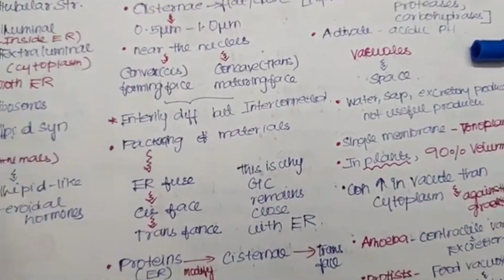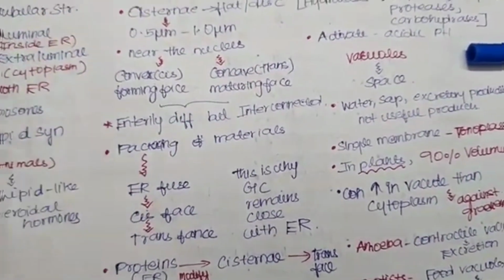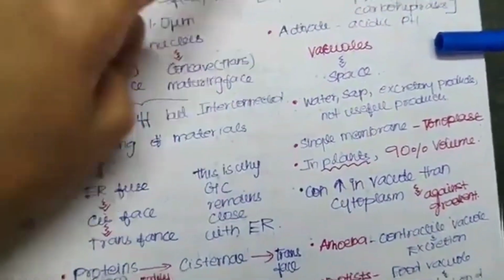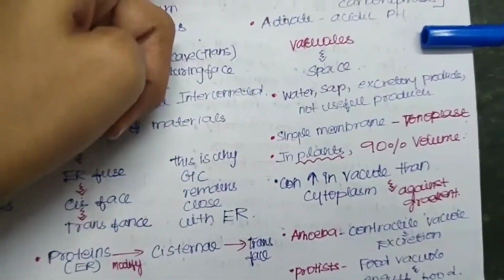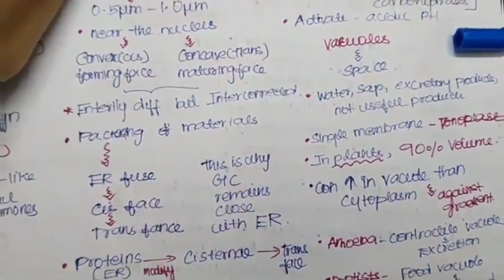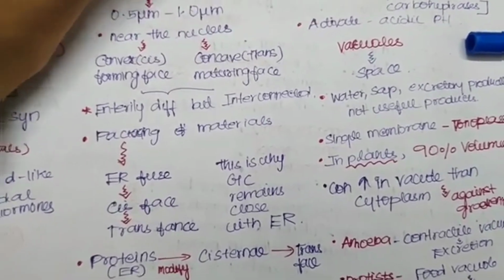Whether the organelle is made up of single membrane or double membrane, how to memorize it, I have given a trick video for that. You can go and watch it. So it will be easier for you, instead of memorizing each and every one. Now this single membrane is called tonoplast. In case of plants, 90% of the volume is occupied by this vacuole only. So it will be large in size.